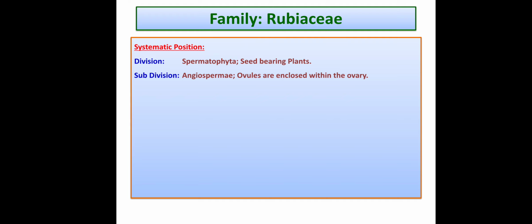Family Rubiaceae is one of the most cosmopolitan families found throughout the world, commercially grown for its economic importance, and it has peculiar characteristics. Let's go through the systematic position of this family. As per the Bentham and Hooker system of classification, the division is Spermatophyta because plants bear seeds. Subdivision is Angiospermae because ovules are enclosed within the ovary.